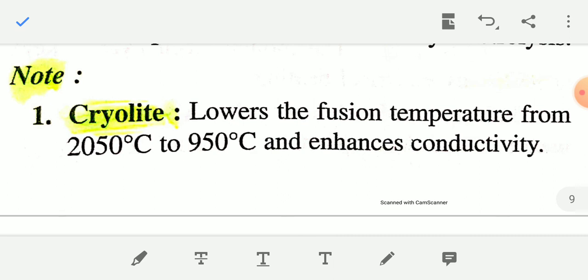But if you use cryolite in the electrolytic mixture, then the melting point becomes about 950 degrees Celsius. So cryolite lowers the fusion temperature from 2050 to 950 degrees Celsius, and hence enhances the conductivity of the electrolytic mixture.